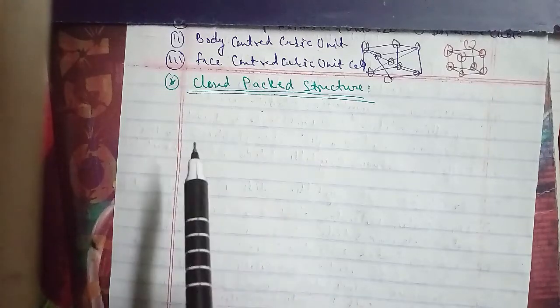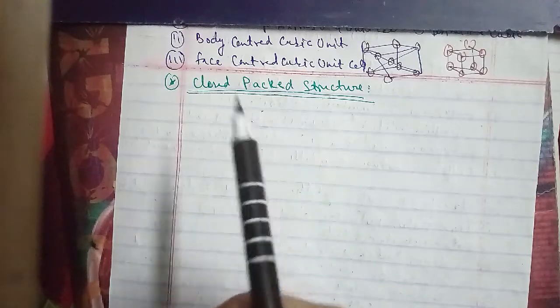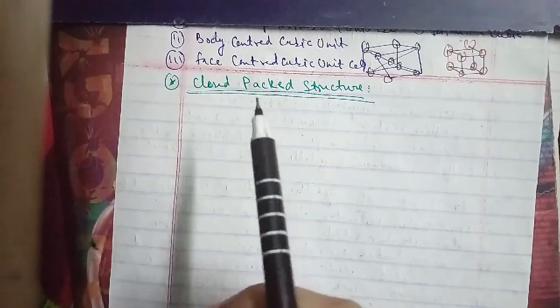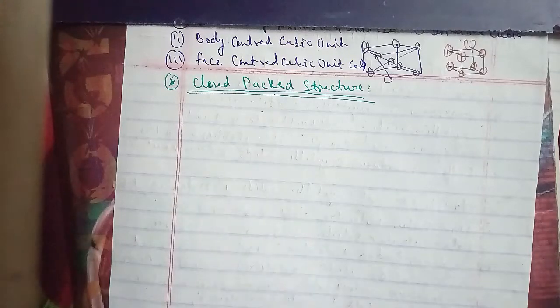Let us consider the constituent particles as identical hard spheres and build up their three-dimensional structures in three steps. The first step we'll discuss is close packing in one dimension.